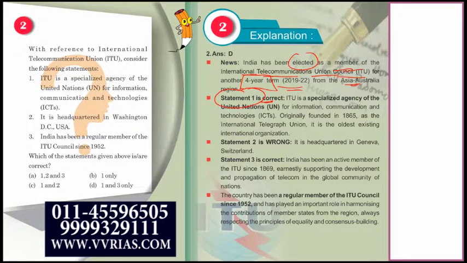Statement 1 is correct. ITU is a specialized agency of UN for this. It was originally founded in 1865 as the International Telegraph Union. अभी क्या नाम है इसका? International Telecommunication Union, ठीक है. It is the oldest existing international organization. Now this is a fact which you should also remember.